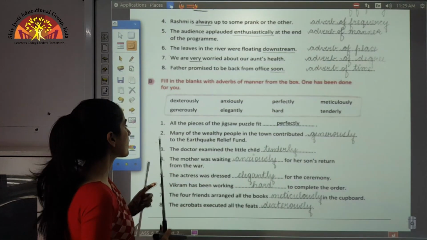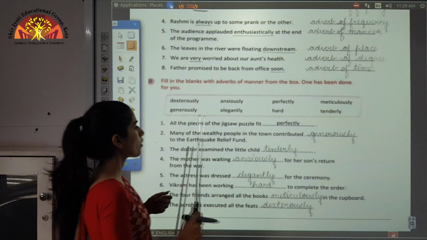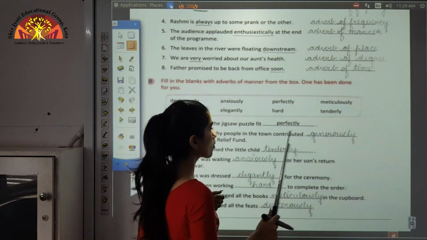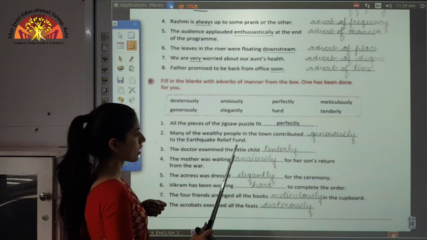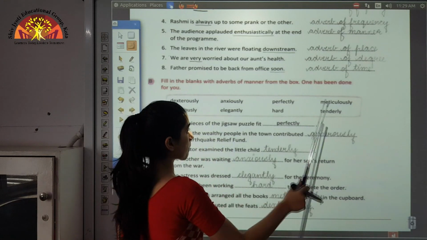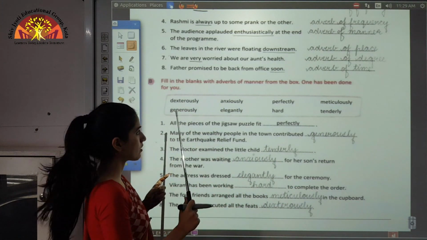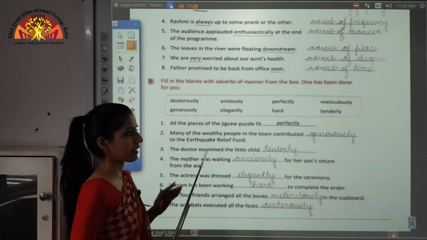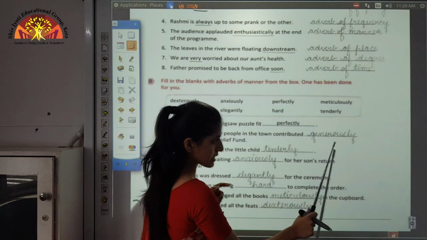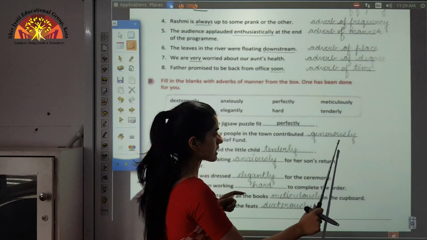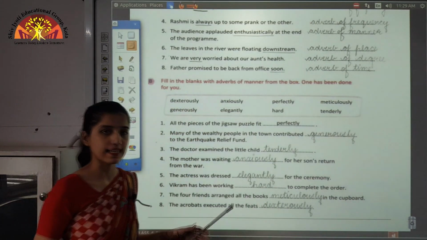So I am taking the second example: many of the wealthy people in the town contributed dash to the earthquake relief fund. And what is the most appropriate adverb of manner from the box for this blank? That is generously. Okay, so we have to write generously over here. And in this way you have to do this exercise also.